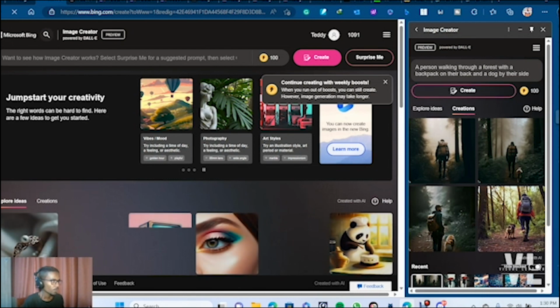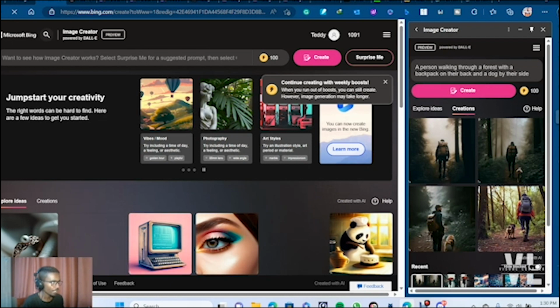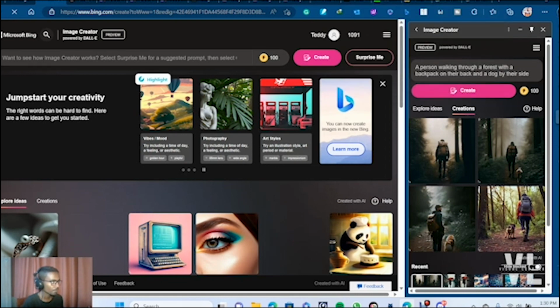So you can use both options in order to generate images, and you can use a bunch of art styles that are similar to the ones that I showed you by using the model Ernie. And here you can see that the image creator by Bing is also powered by the DALL-E model. It doesn't give that much information whether they're using the first or the second version of DALL-E.